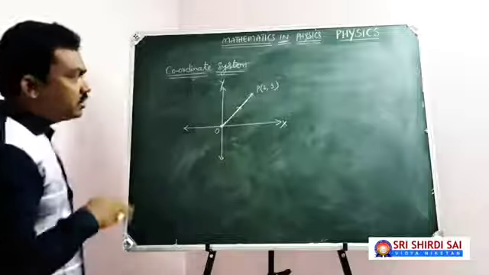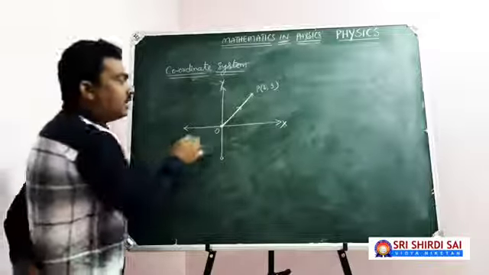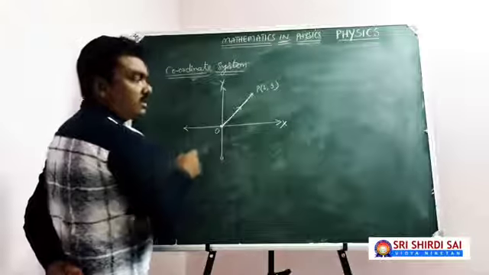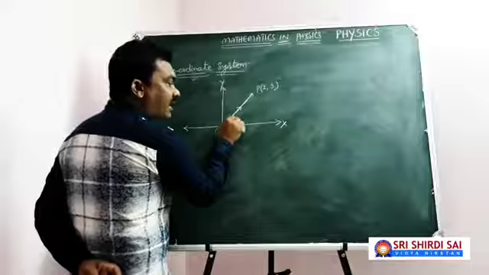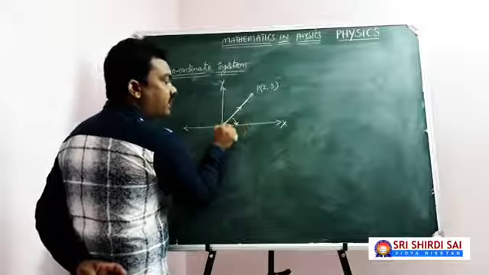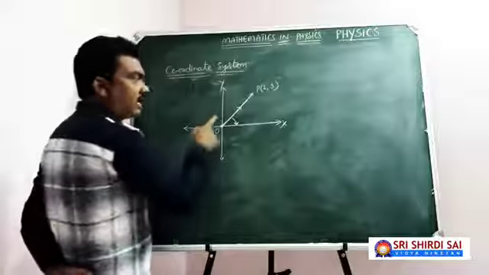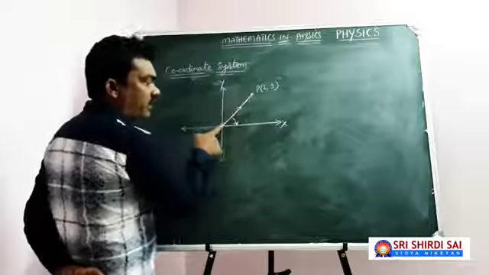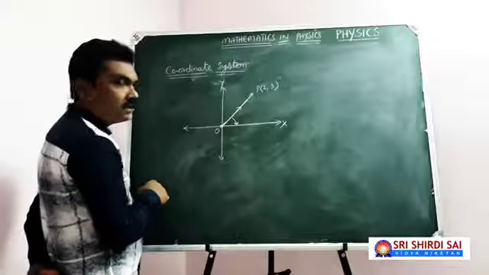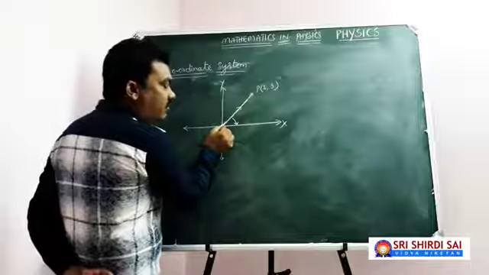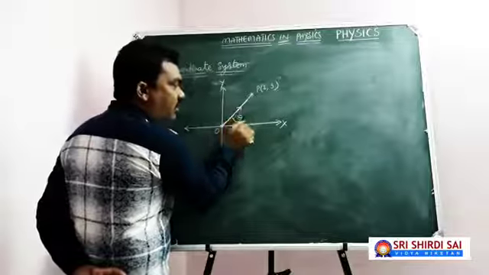Now in this particular situation, your line that is passing through the origin is making some angle with the positive direction of x-axis. This line joining your particular point from the origin is making some angle with the positive direction of x-axis.